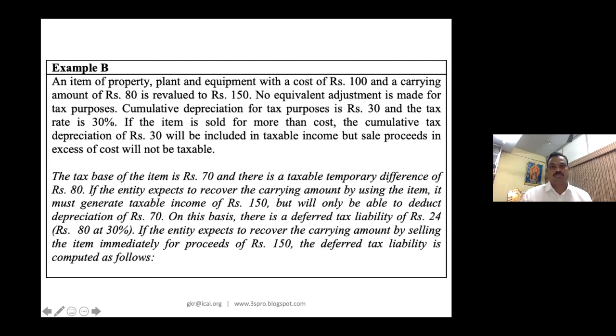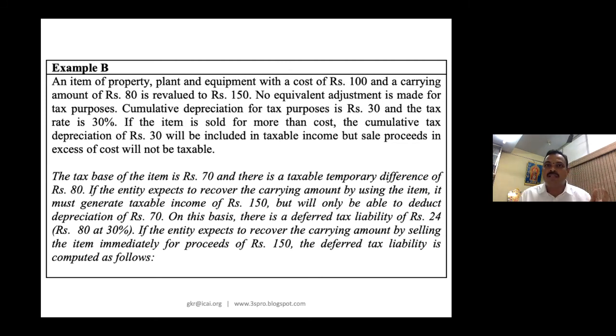No, wrong. Deferred tax liability, no, wrong. Why? Because the actual original book value is 100. The 100 to 150 is never recorded in the books of accounts. So you can only bring it in your other comprehensive income. That 150 impact you cannot give in the P&L account.